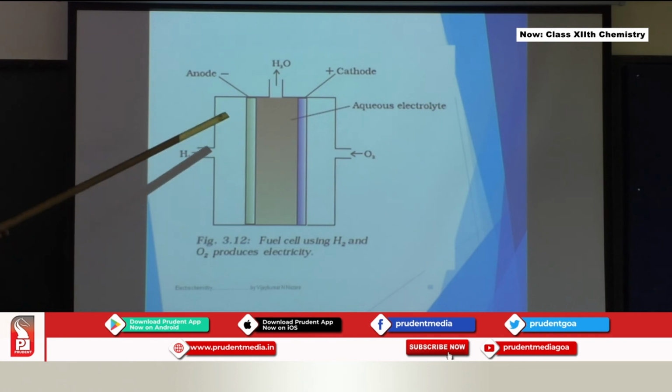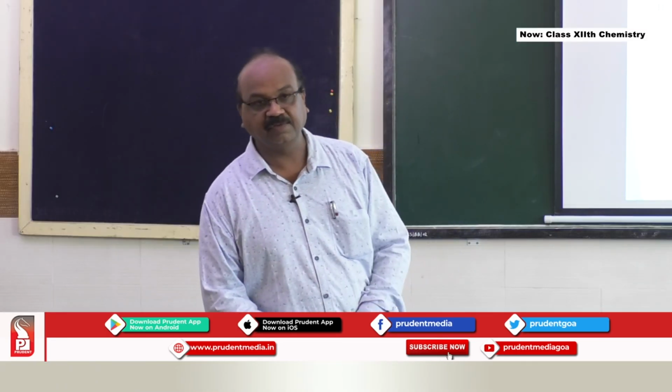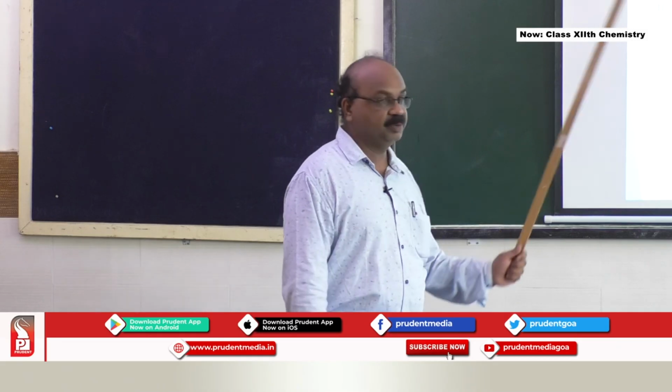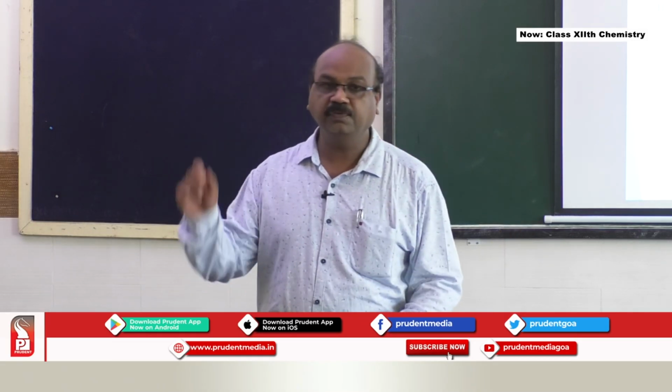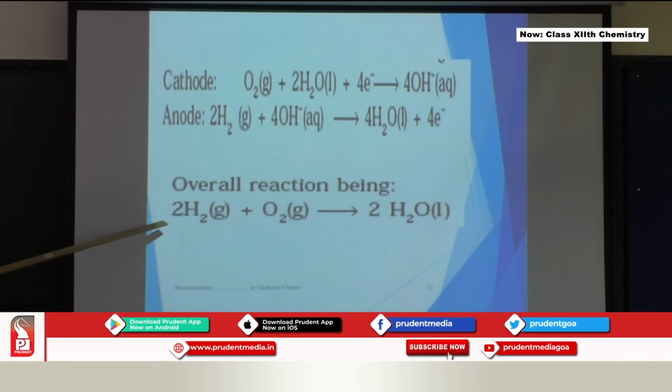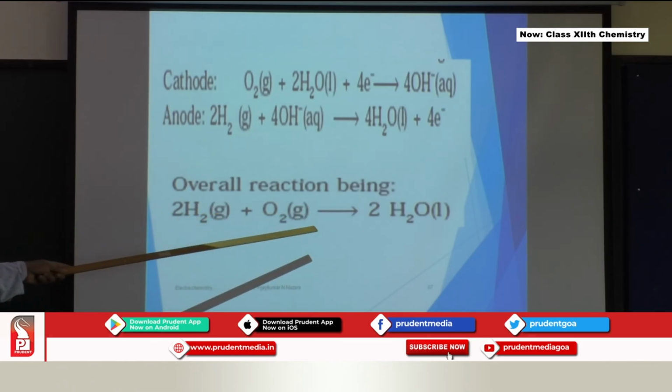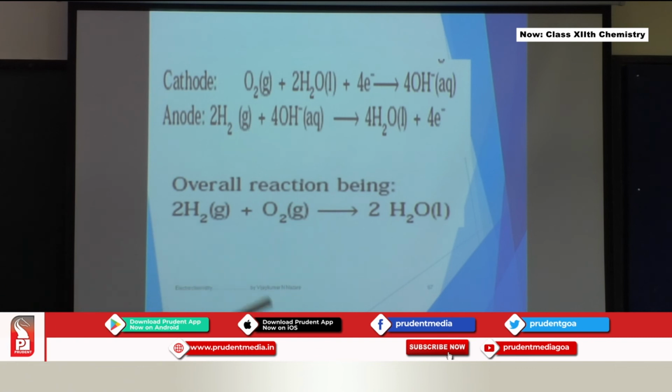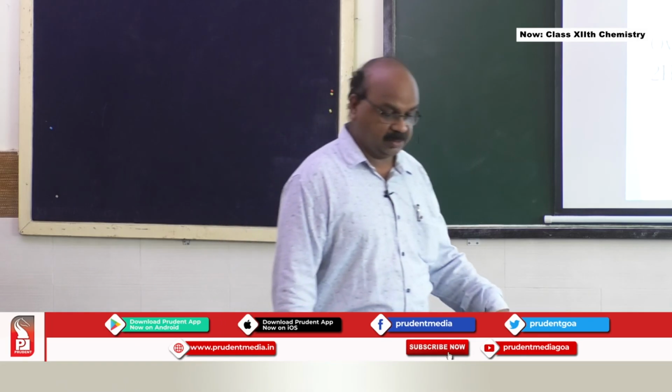The one which undergoes oxidation will be the anode, and the one which undergoes reduction will be the cathode, and you have to show water coming out from the cell. That means water is produced here. H2 and O2 are the fuels from which we generate electricity. That's why this is an example of a fuel cell. Fuel cells are of many types, but the example for you is the H2-O2 fuel cell. Once again, the overall or redox reaction is 2H2 plus O2 giving 2H2O, which is the product obtained in this reaction.